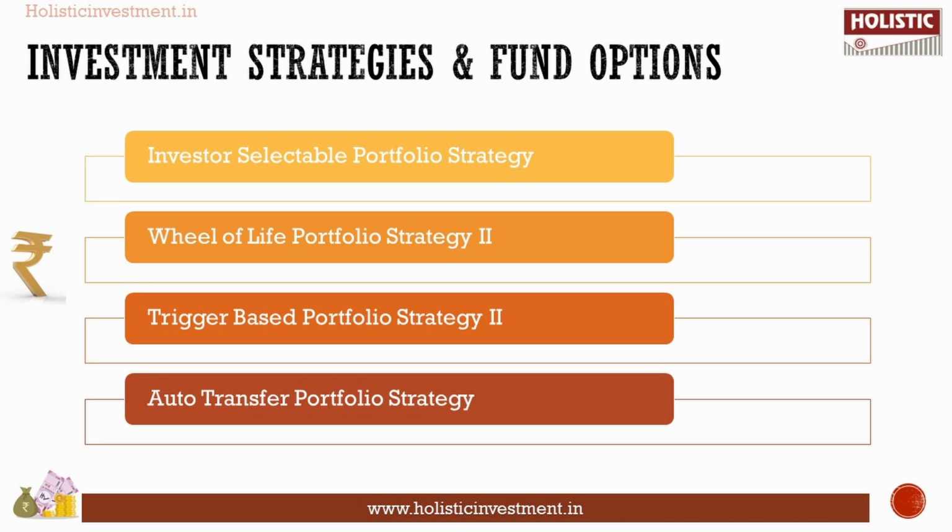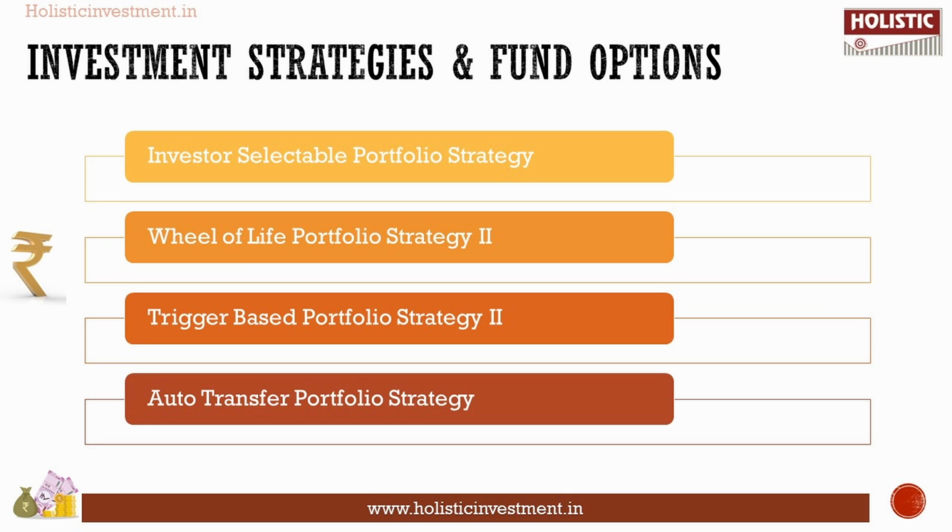Next is the trigger based portfolio strategy. Under this strategy, your premium will be allocated between 2 funds. First is the equity growth fund, which is an equity oriented fund. Second is the bond fund, which is a debt oriented fund. They will allocate between the 2 funds in a 75 to 25% proportion. These proportions will also get altered due to the market's ups and downs. Over the years as the policy matures, the proportion will gradually be restored to 75% in the bond fund and 25% in the equity fund, just to reduce the impact of those funds in your investment portfolio. So this is also an investment strategy you can use.